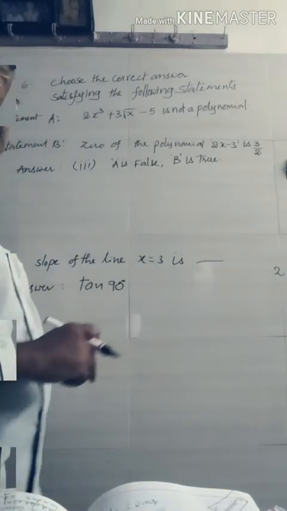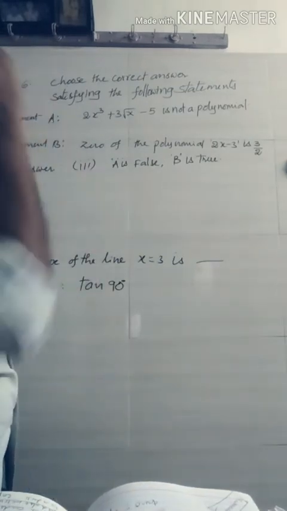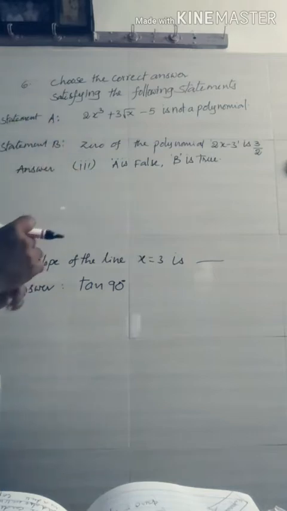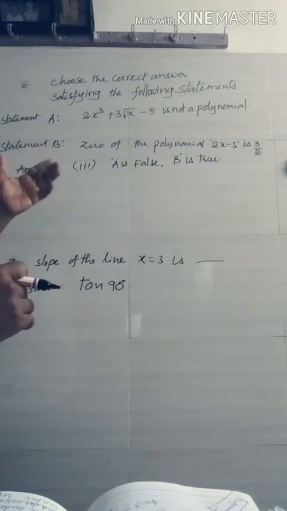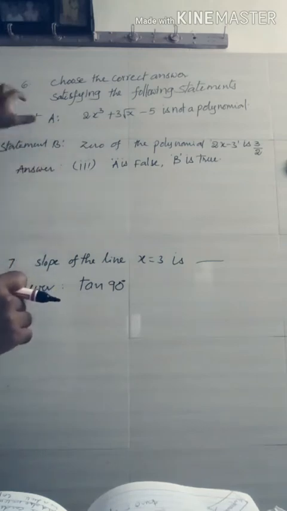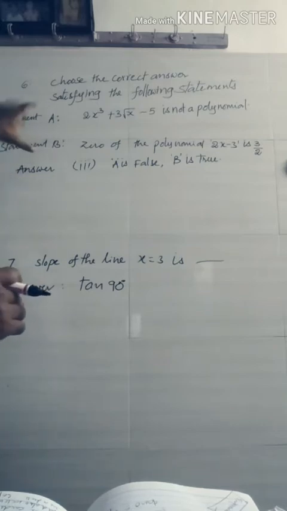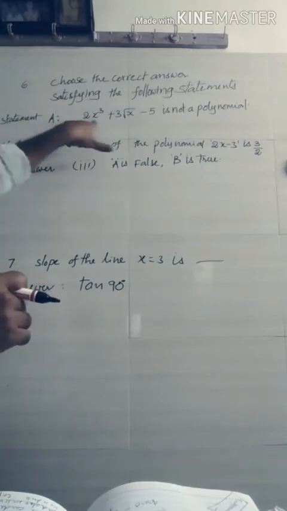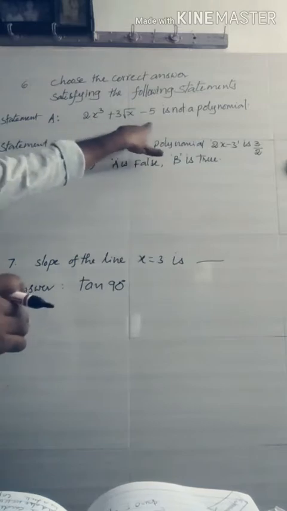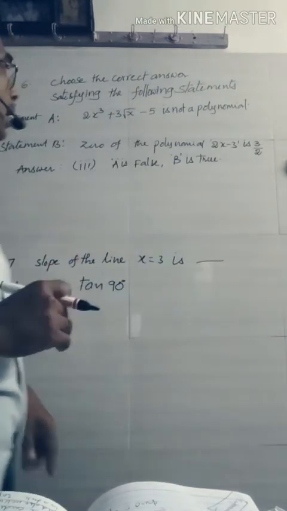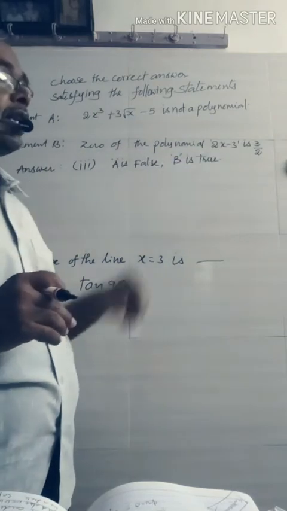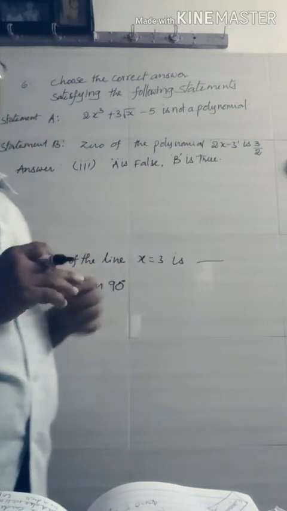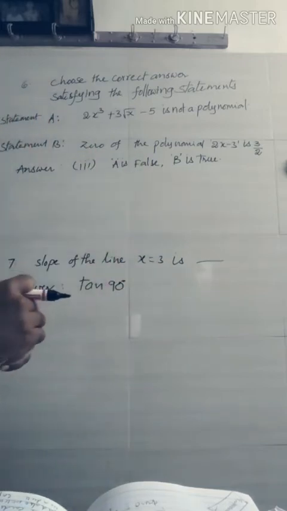Now we move to the sixth question. I will read it. Choose the correct answer satisfying the following statements. That means in the sixth question, two statements are given. Statement A: 2x cubed plus 3 root x minus 5 is not a polynomial. Statement B: the zero of the polynomial 2x minus 3 is 3 by 2. These are the given two statements in the question paper.